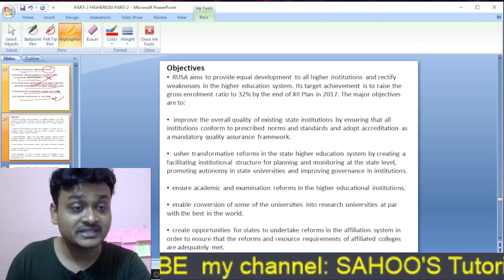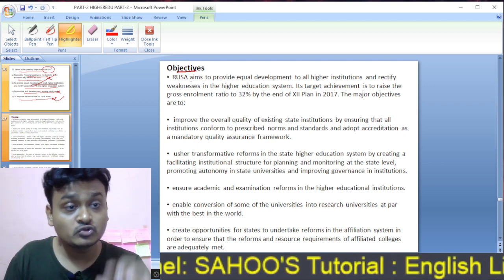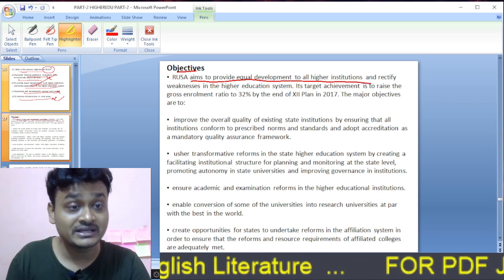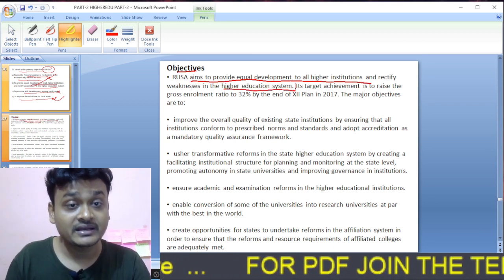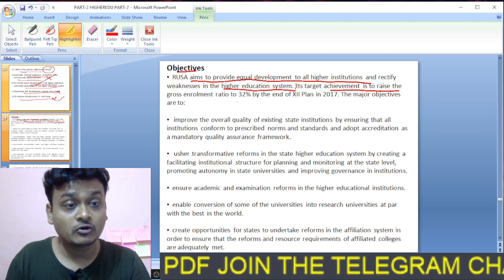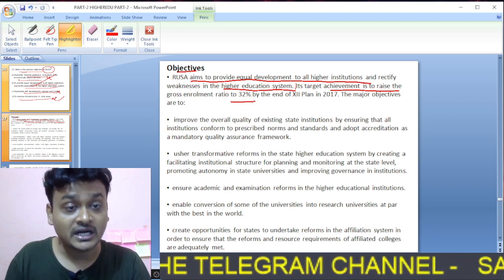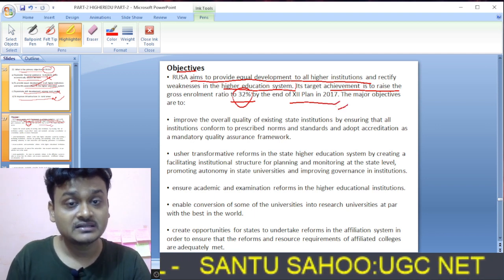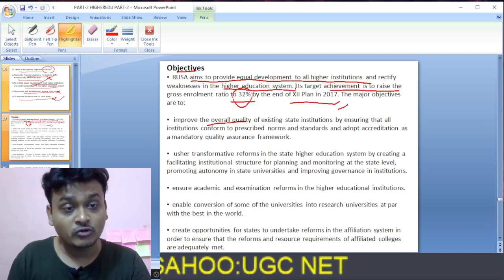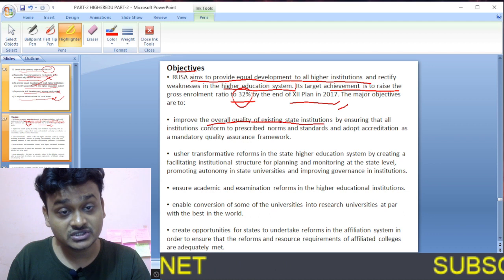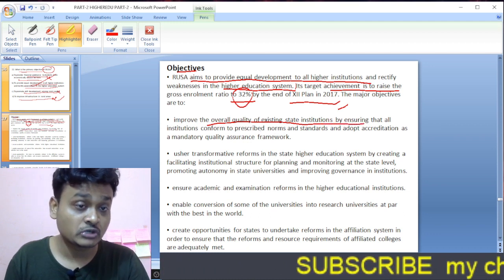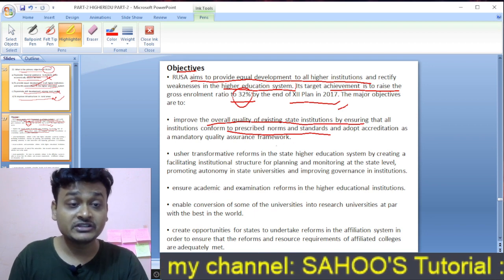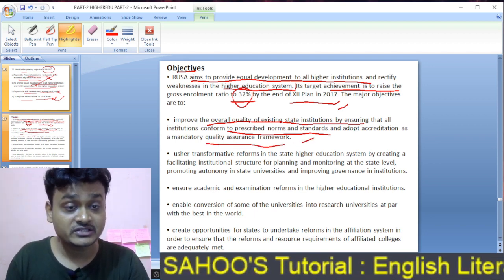And here are some objectives of RUSA. RUSA aims to provide equal development to all higher institutions and rectify weaknesses in the higher education system. Its target is to raise the gross enrollment ratio to 32% by the end of the 12th plan in 2017. The major objectives are to improve the overall quality of existing state institutions by ensuring that all institutions conform to prescribed norms and standards and adopt accreditation as a mandatory quality assurance framework.